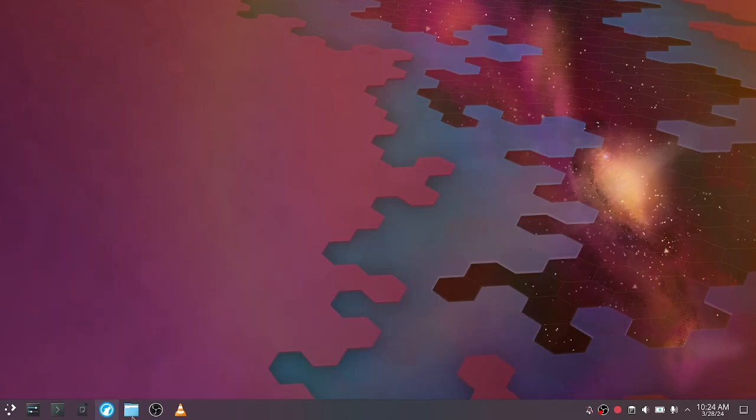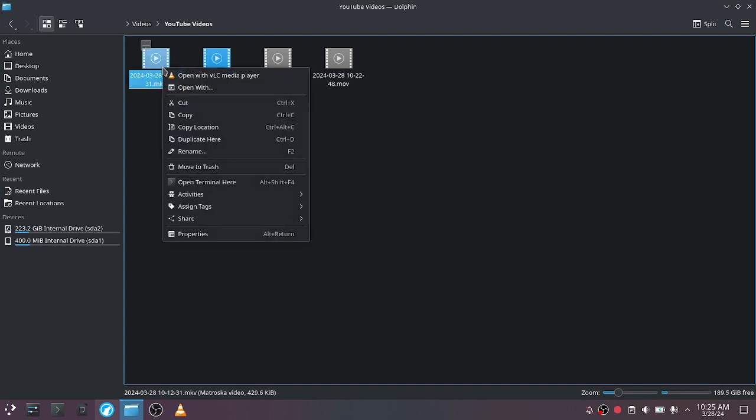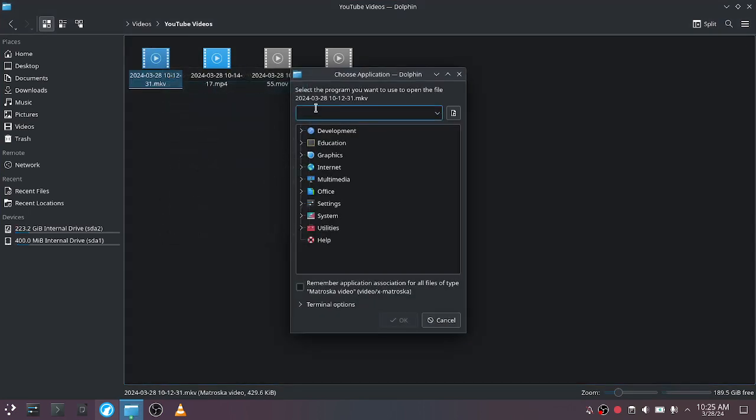Another thing you could try in this situation, which I've also already tried, but just in case you're curious, is to set the file association. So let's say MKV, you can set open with. This is Gentoo Linux, so the interface is going to look a bit different depending on the distribution or the operating system you're using, something like Windows.